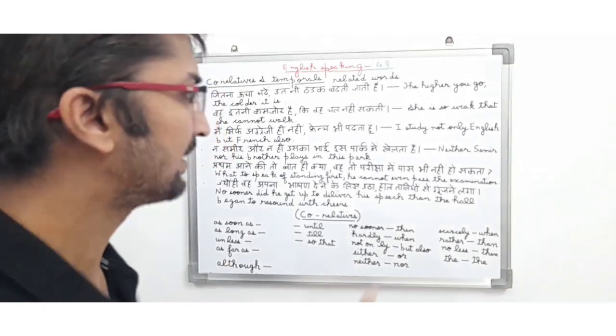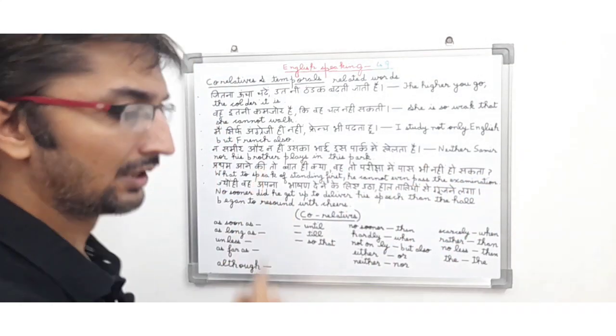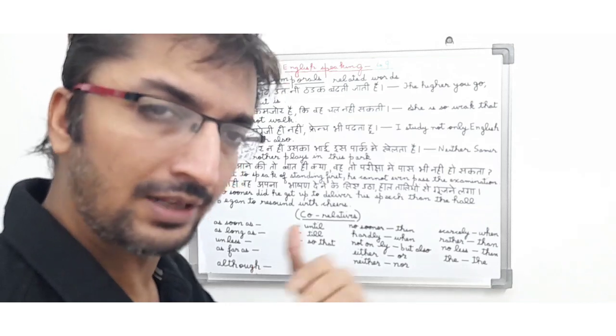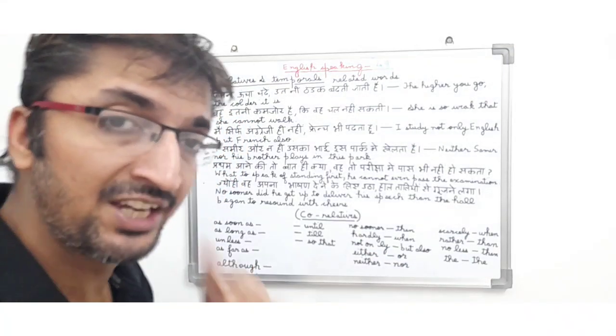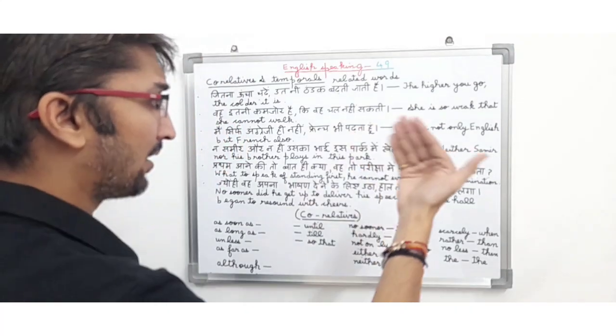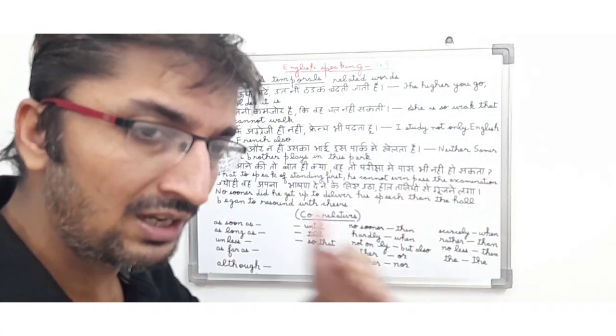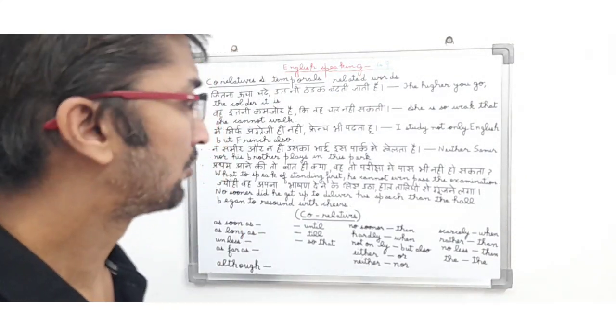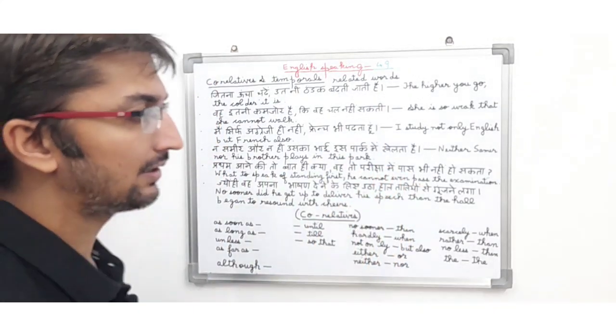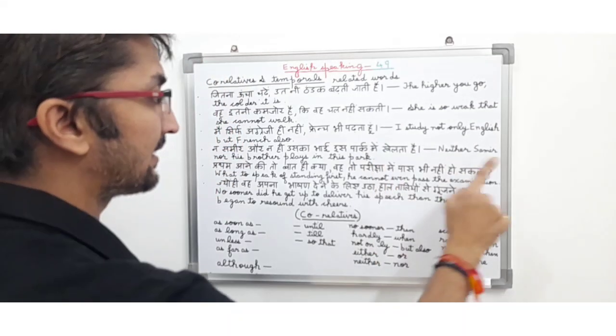So here you can see friends, neither Samir and nor his brother, they are basically connecting the sentence. They are basically correlative and temporal which are telling the meaning of the sentence, and they are telling about the availability of both the brothers, and it is a present tense. So these are basically continuing the sentence and telling the meaning of the sentence, that is neither Samir and nor his brother.